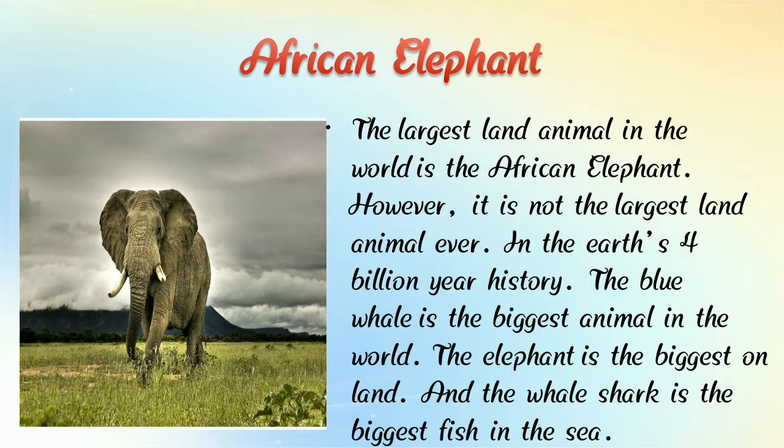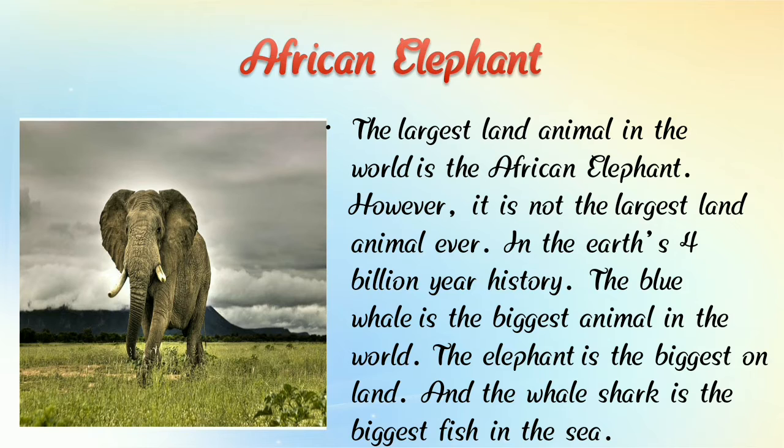Here we can see the biggest land animal is the African elephant, and it is not the largest land animal ever in the Earth's 4 billion years history. The blue whale is the biggest animal in the world, and the elephant is the biggest on the land.